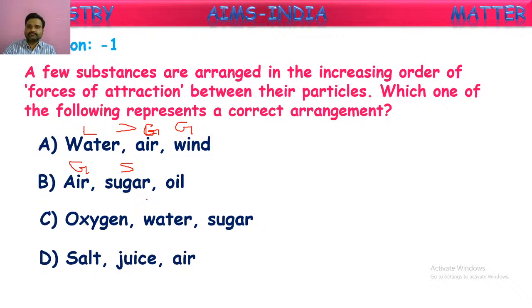In solids, the force of attraction between the molecules is very high. And next, oil is a liquid. In liquids, there are forces of attraction between the molecules, but they are somewhat less than in solids. So we can show the arrangement like this. It is not the correct increasing order.